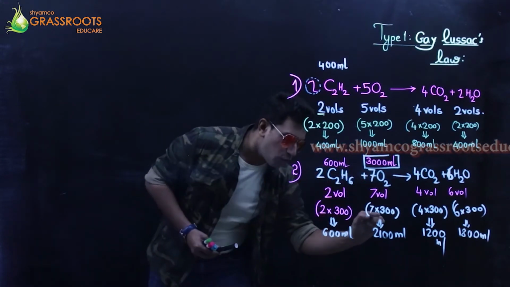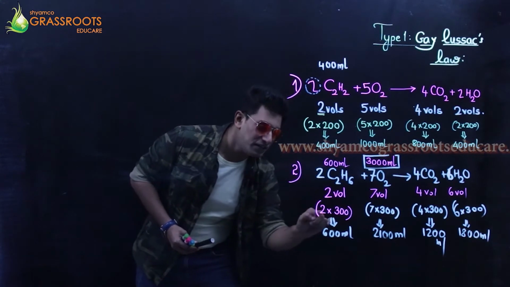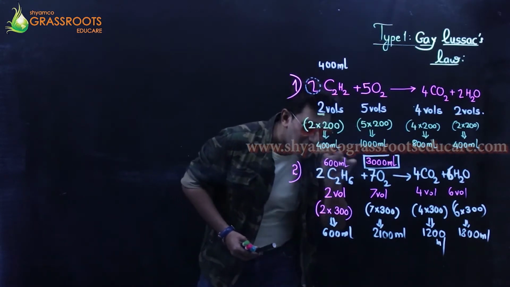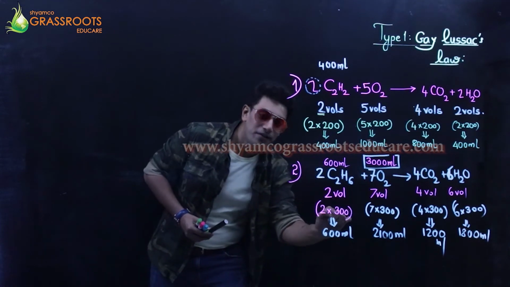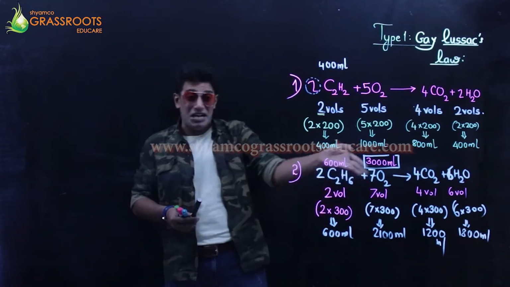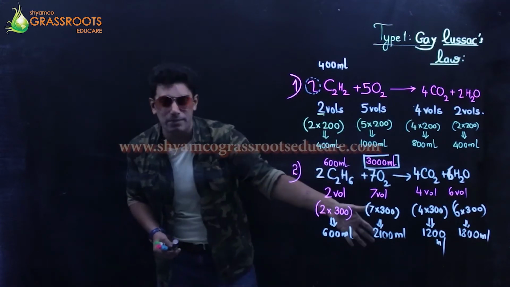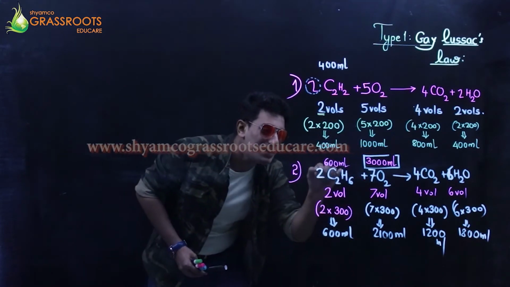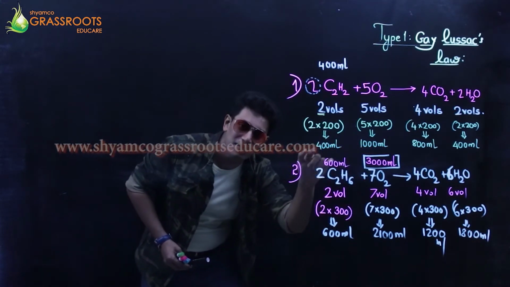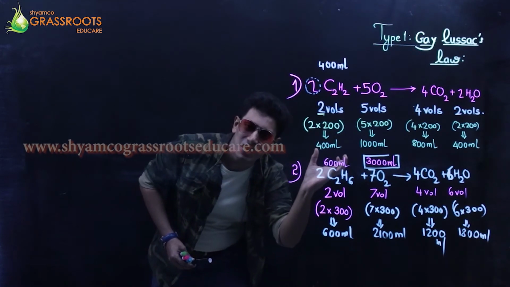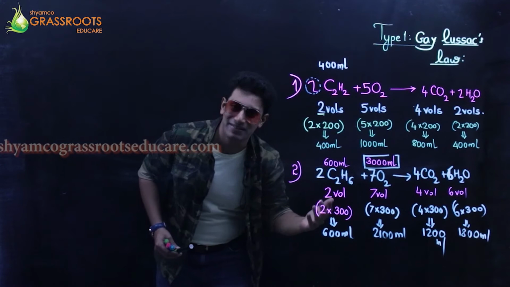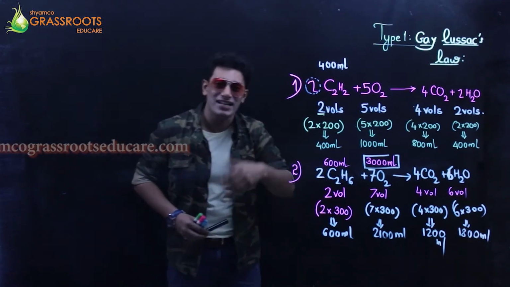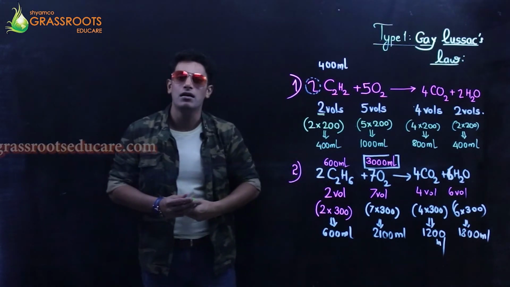So if I say 400 will be the multiplicative factor, this answer also would have been an absurd answer, because 2 into that multiplicative factor would have given me something more than 800. How much do I have with me? I have only 600. How can I use 800? Are you understanding? It's very difficult to explain on the camera.